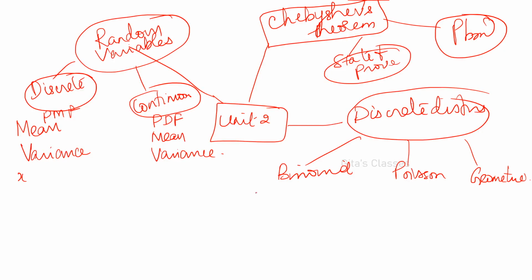Here again you have to find the mean and variance of all the distributions. Derivations are important. One definite question you can expect: derive the mean and variance of binomial, derive the mean and variance of Poisson, and derive the mean and variance of geometric. So those derivations are important.